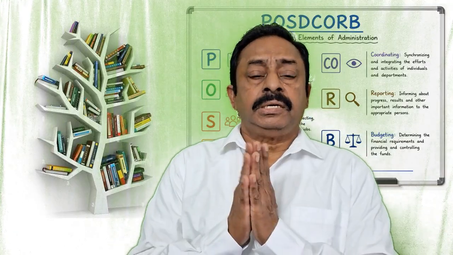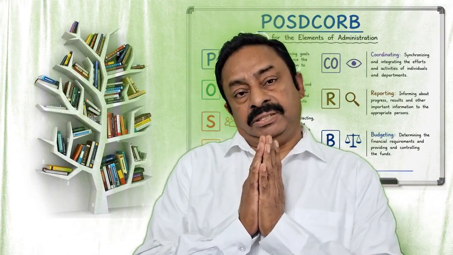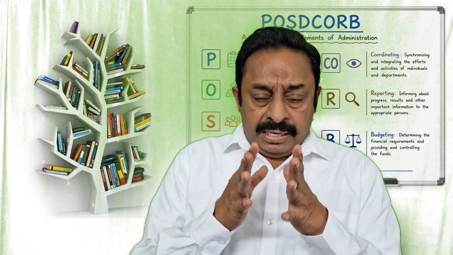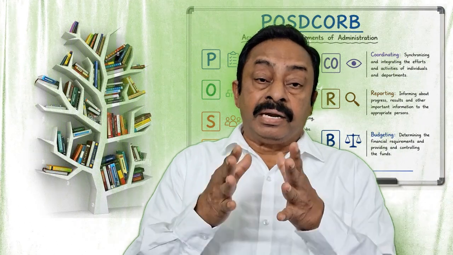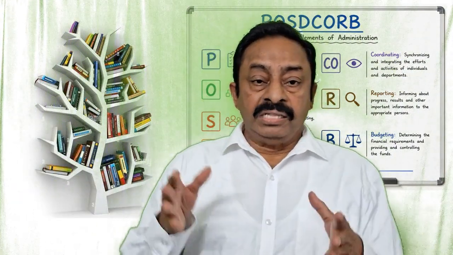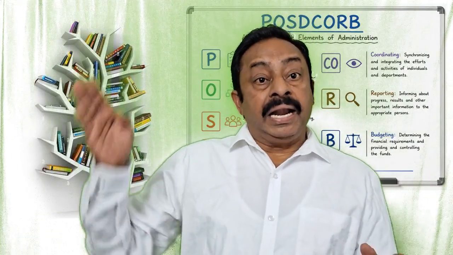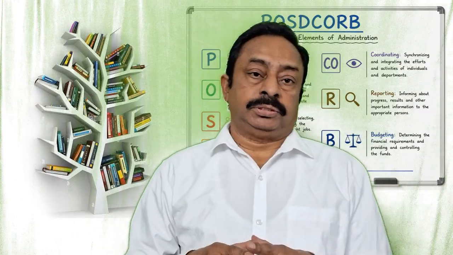Now, what are the key elements of organization? Some elements should be there. Division of work first. What is division of work? Work is divided: this person will do this work, that person will do that work. In the house, the father tells the elder son, you go and pay the electricity bill, and tells the second son, you go buy vegetables.